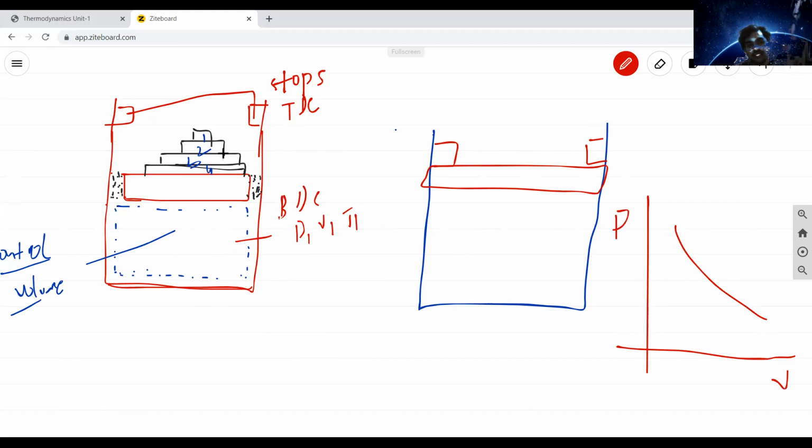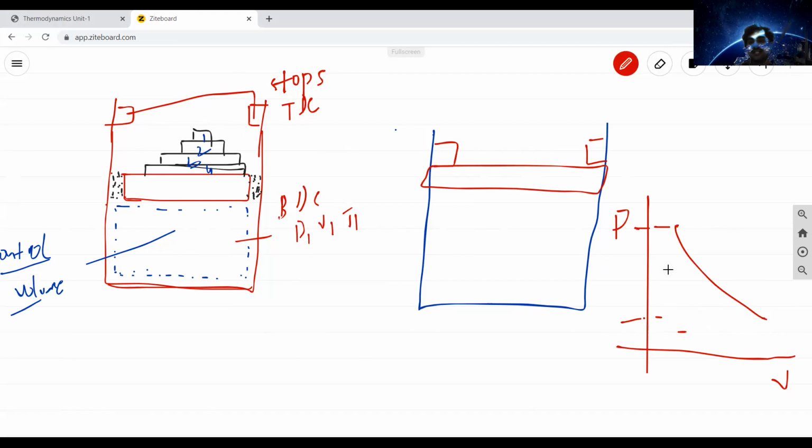So if all these weights are removed suddenly, this piston will reach up to the stops. Obviously that space will increase, that means volume will increase, so pressure automatically reduces. The initial pressure is something, the final pressure is something else, and you can see in this entire circuit that volume will change.